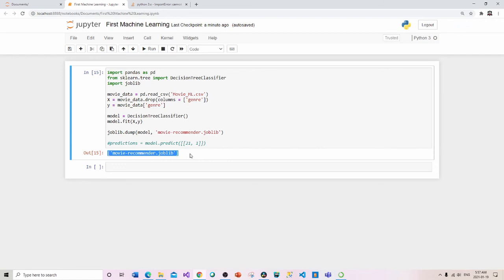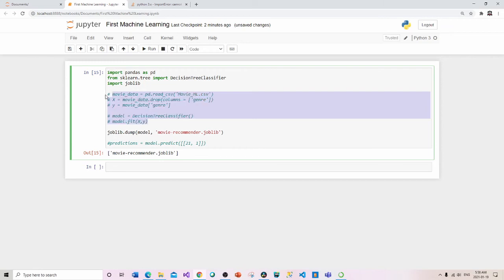Okay, so we're going to have to hold on to this because we're obviously going to come back to this file. So doing all of this here would be somewhat redundant at this point, right? So if I comment all that out there, just like this, and I select Control/, now I'm commenting out all this code. And down here, we're not dumping into a file anymore. Now we want to load it. And of course, we don't have to load this parameter here, this model. We're just trying to now load movie recommender into our application. And then we can take all of that and assign it to a model.